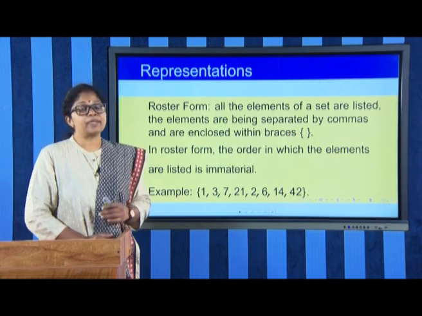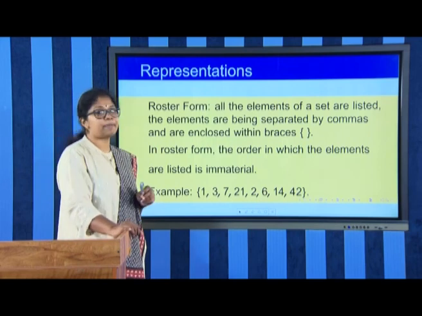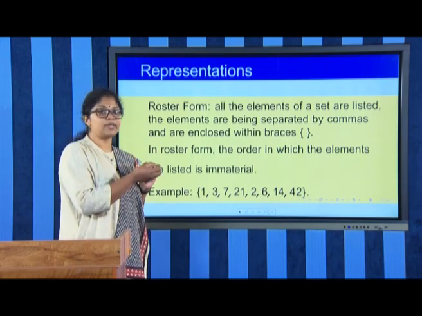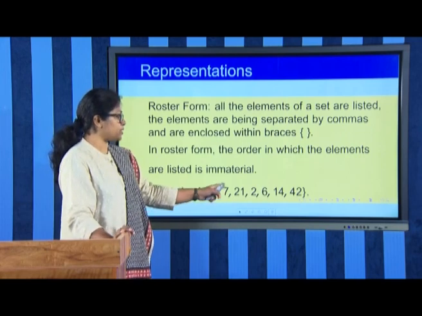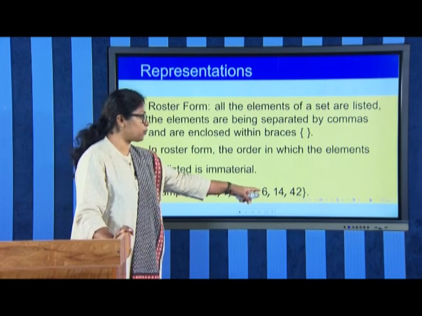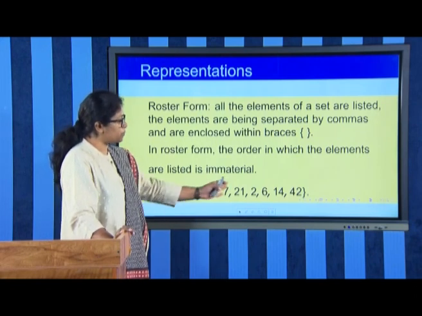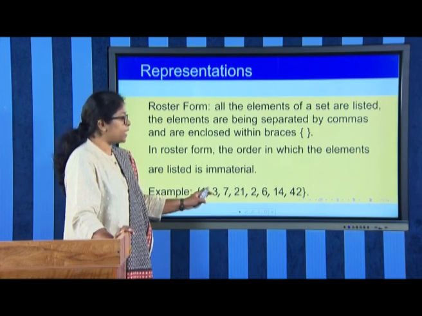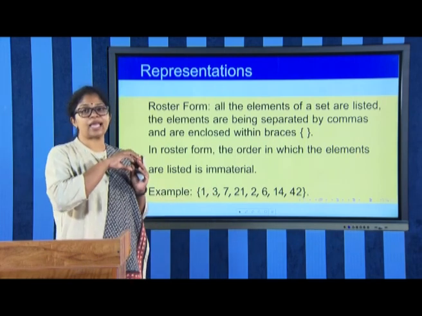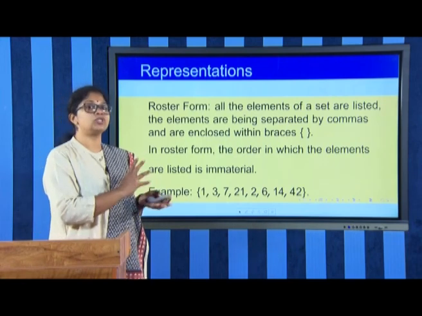There are two representations of set. One is called the roster form, in which the elements are listed using commas and inside a bracket. Example: 1, 3, 7, 21, 2, 6, 14, 42 and so on. These are some of the elements that we have listed here, in order to show that the elements need not be in an ascending order or a descending order in a set. It can be arranged in any order.